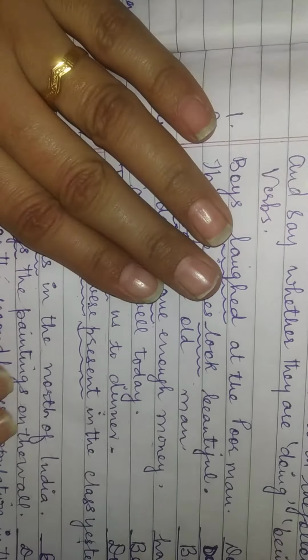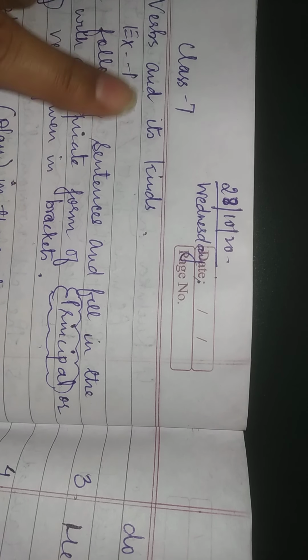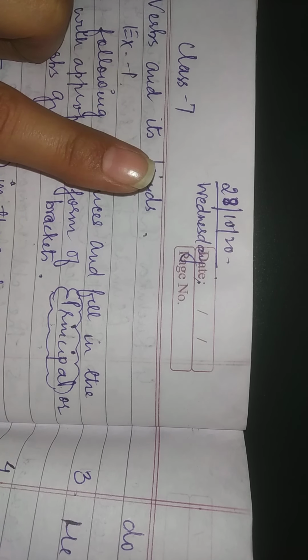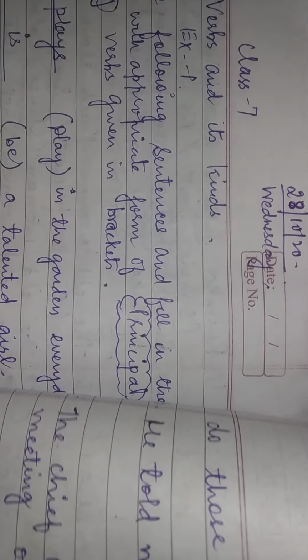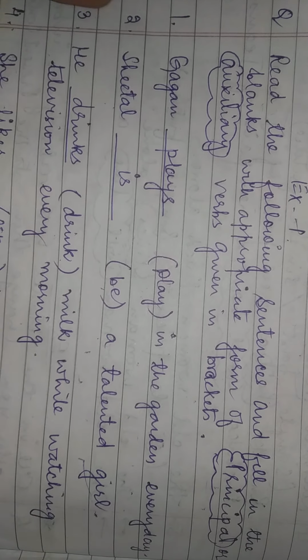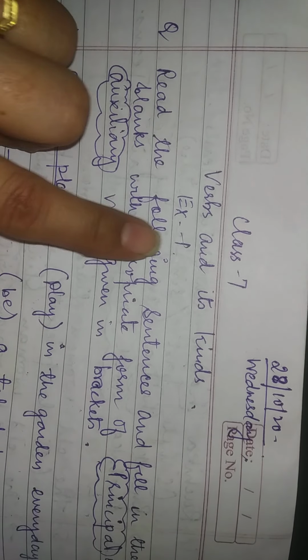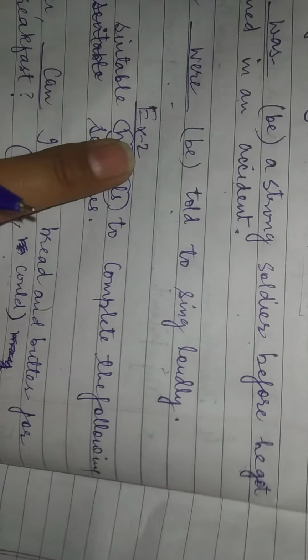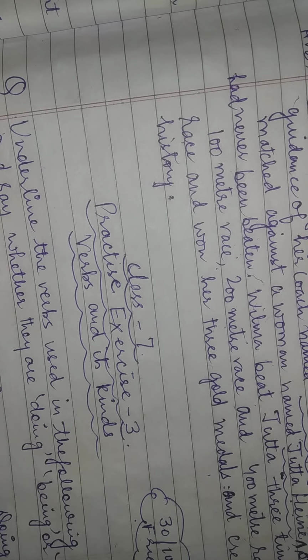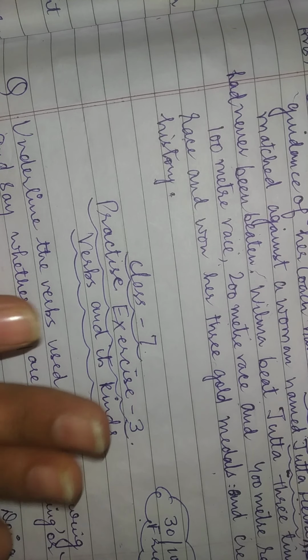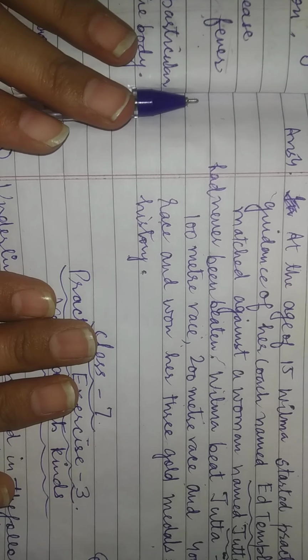So, all of you complete this exercise in your notebooks as well as these two exercises also. It should be there in your notebooks in the lesson verb and its kinds. You have to write the definition and kinds from your book, from your grammar book. And after that, as I have told you many times, you have to do these practice exercise number 1, exercise number 2 and exercise number 3, verbs and its kinds. So these 3 practice exercises I have sent you, and all of you should write and complete your notebooks with these.